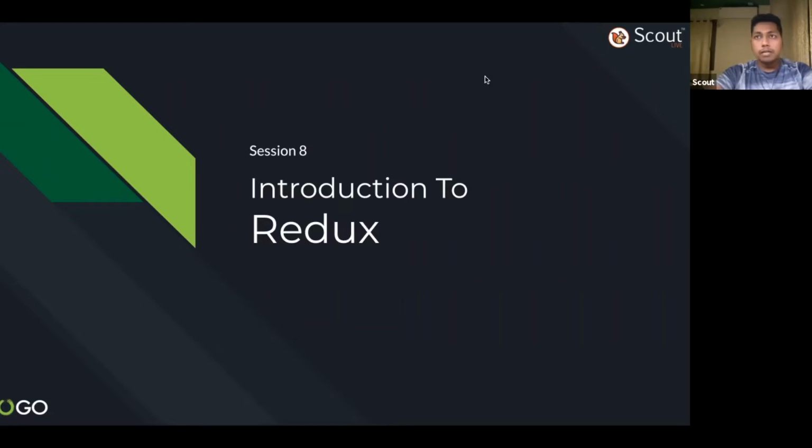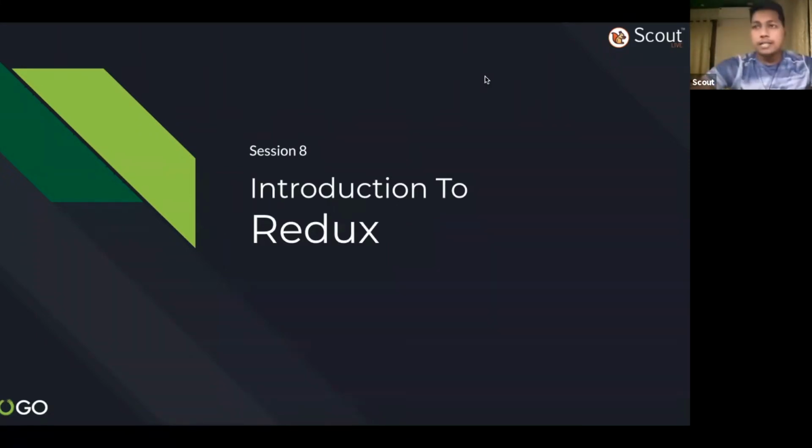But the fundamental concept of context and Redux is totally different. Okay, Abhishekta is saying Mobx is an alternative for Redux, and also Facebook uses another thing. It's called Flux. They use Flux to do the similar thing what we do with Redux.